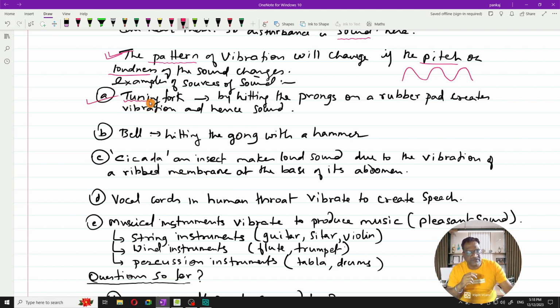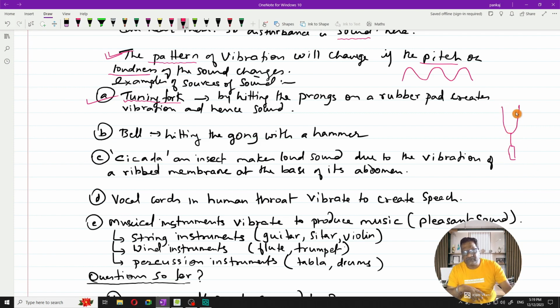You know what is a tuning fork? A tuning fork is a U-shaped object made up of solid metal. It has a stick like this, made of metal, and you have a handle sort of thing over here to hold it. Okay, this is a tuning fork, right?